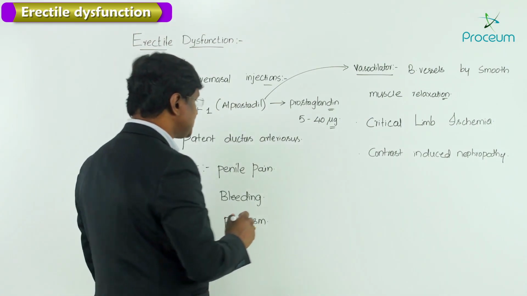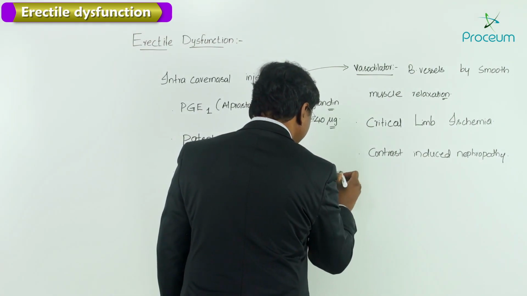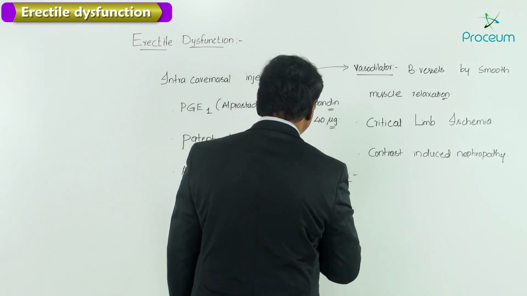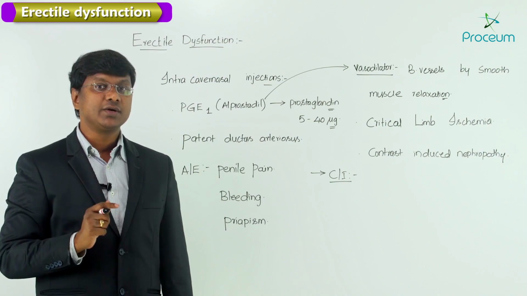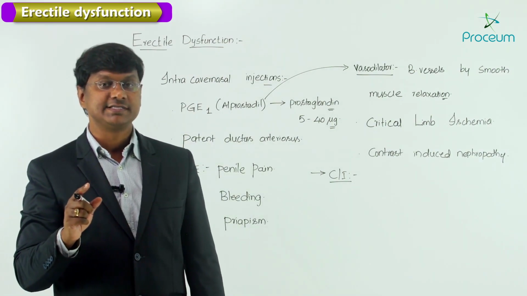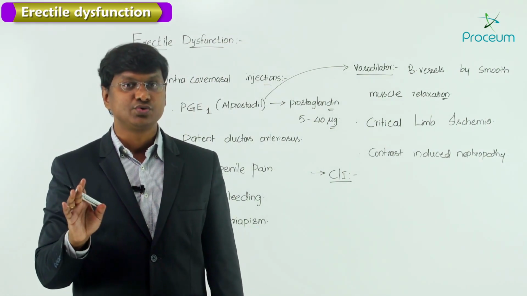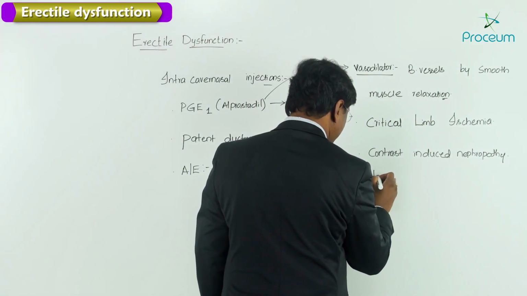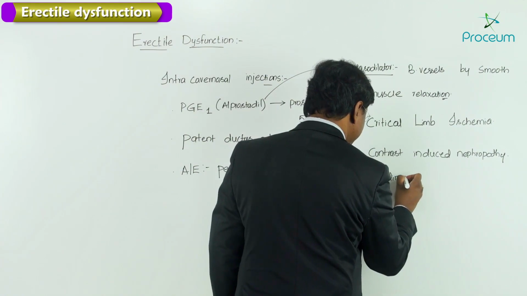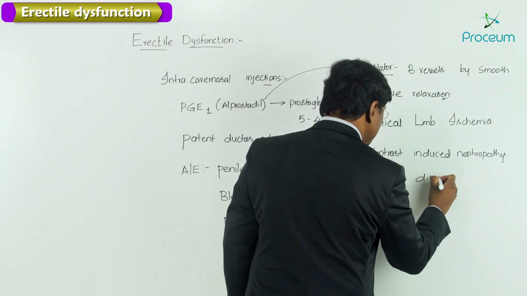Now let me discuss the contraindications of this Alprostadil. If there is a bleeding disorder, please don't give this Alprostadil. Why? Because the adverse effect of this particular drug itself is bleeding.